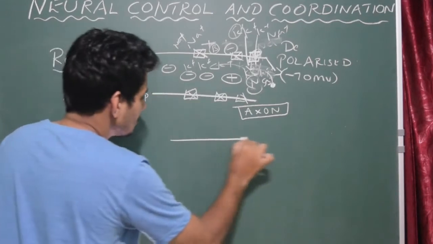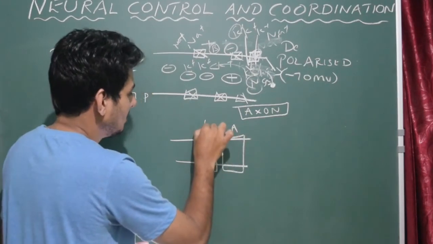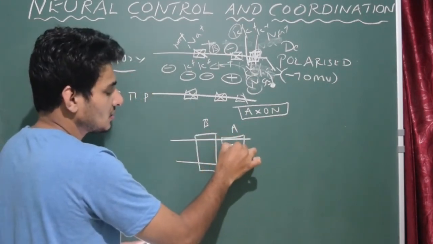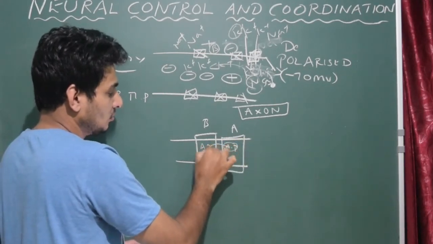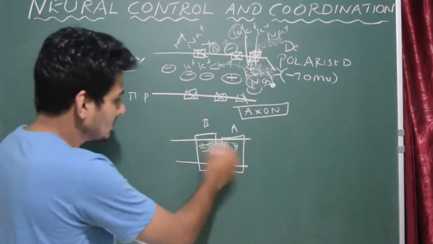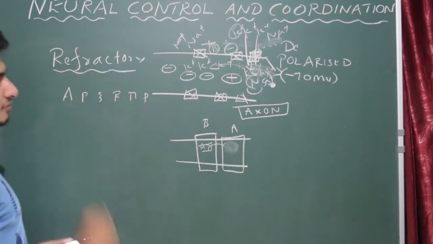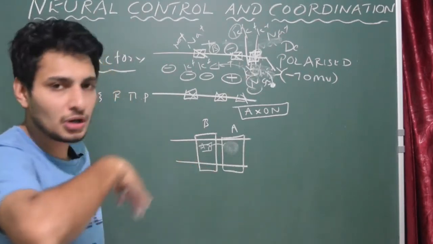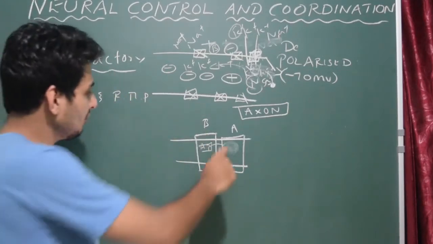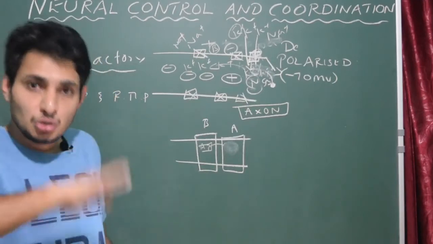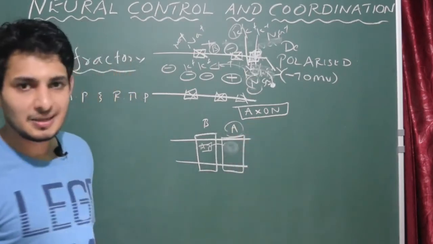Let us assume this is the membrane, this is site A and this is site B. Here the action potential is generated and conducted to region B. Now it is jumping, and A is attaining the refractory phase. What is refractory? That is slowly getting back to the polarized state. This is the phase between two action potentials. So that is refractory, getting back to the resting phase.